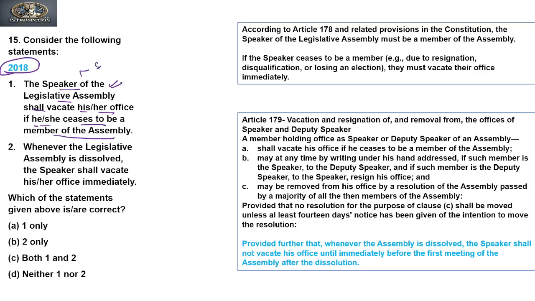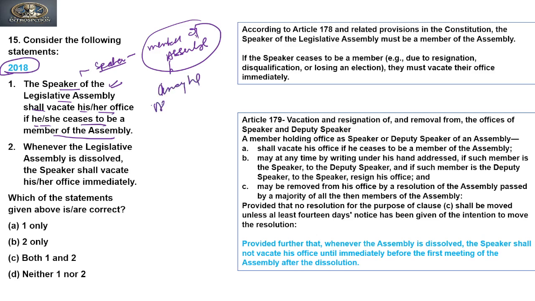Why is it true? Because who is the Speaker? The Speaker is a member of the Assembly, right? When the government forms, they choose a member among the Assembly members, and then he is elected as Speaker. So a Speaker has to be a member of the Assembly. If any member resigns from his seat or his membership, he will also lose the post of Speaker of the House. So this is true.